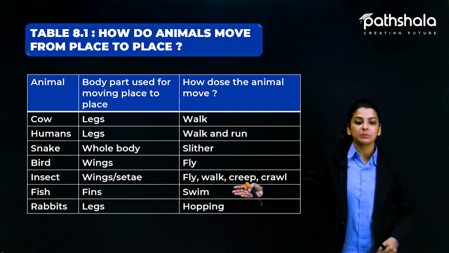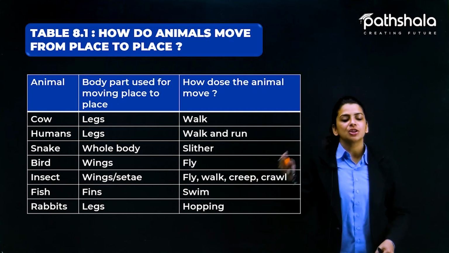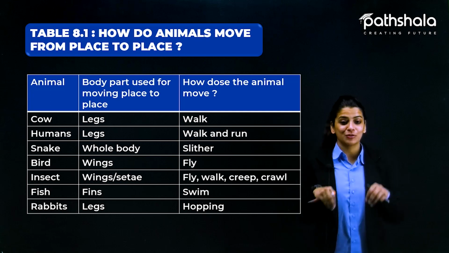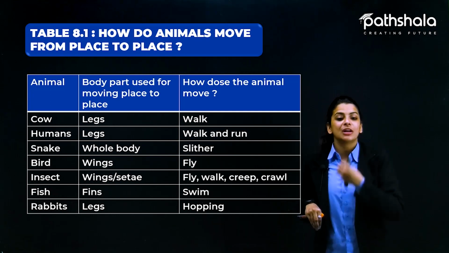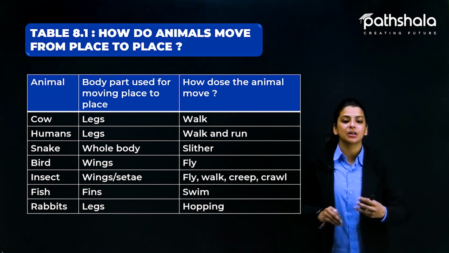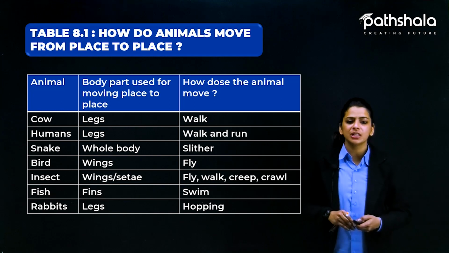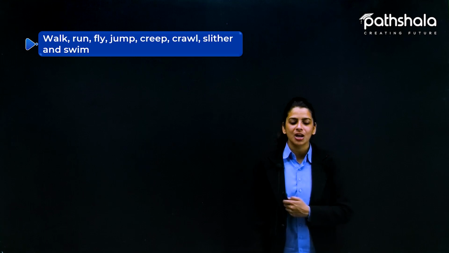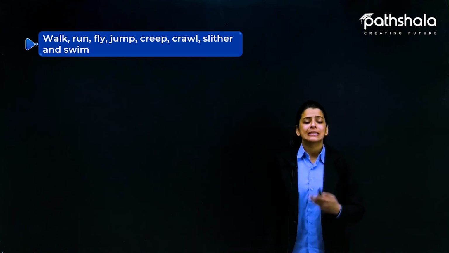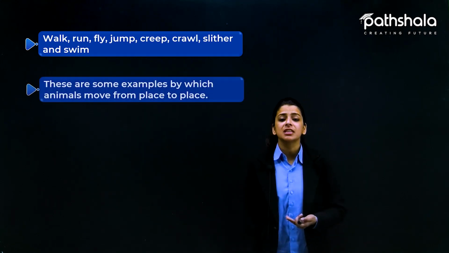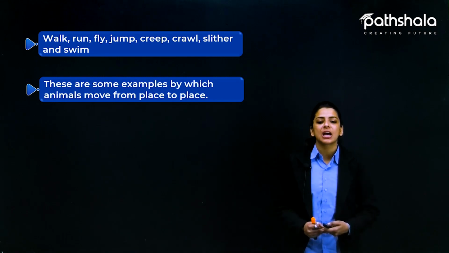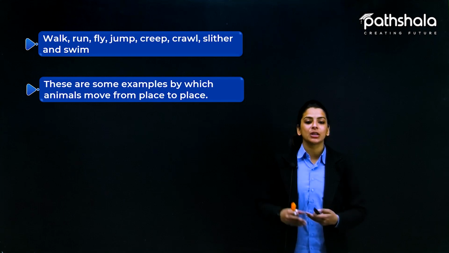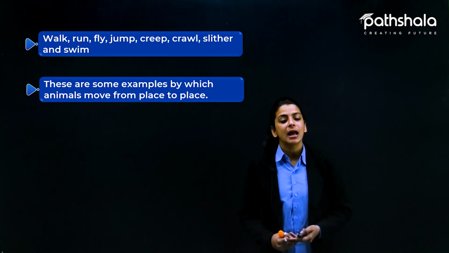So ये जो हमने table किया है and these examples you must remember because this is a very important and crucial part of this chapter that you should know which animal uses which part to move and what is the kind of movement it shows. Yes, so walk, run, fly, jump, creep, crawl, slither and swim. These are some examples by which animals move from one place to another place. So these were the body movements that we just studied about the animals.